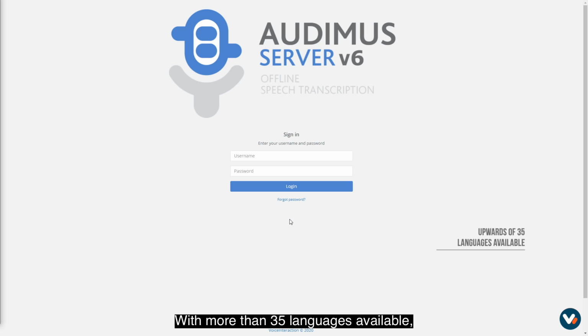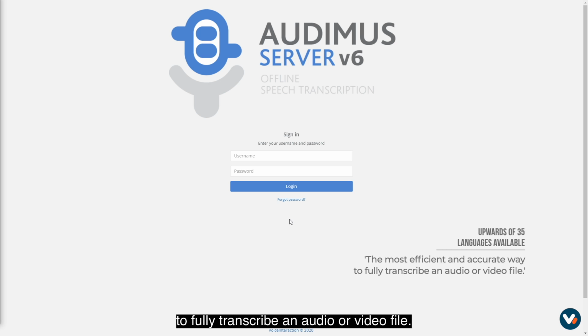With more than 35 languages available, Audimus.Server is the most efficient and accurate way to fully transcribe an audio or video file.